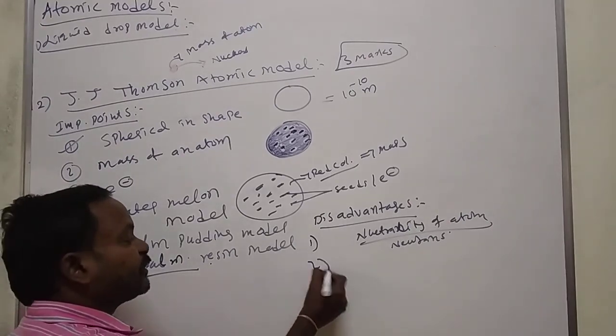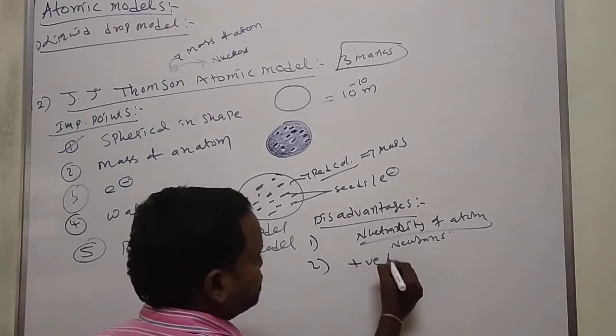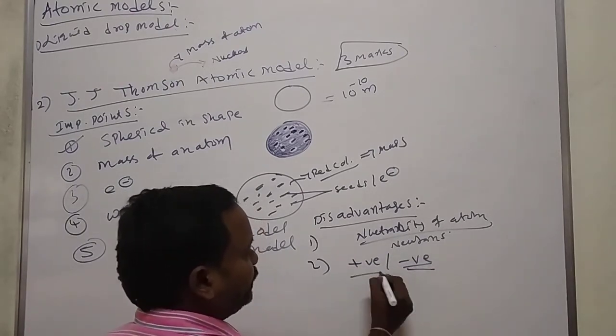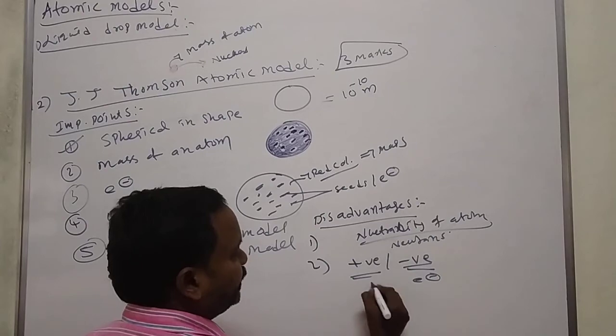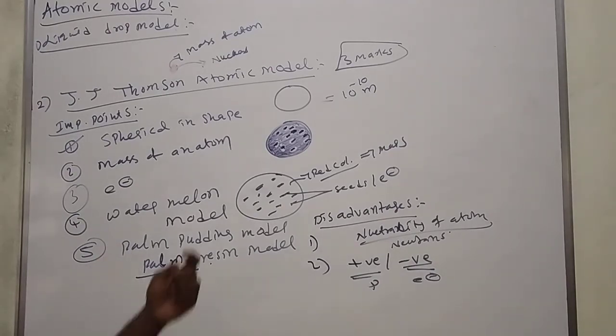And it fails to explain the position of protons and position of electrons. That means the position of positive charge and negative charge. Nowadays we call them electrons and protons. These are the important 2 disadvantages of J.J. Thomson's atomic model.